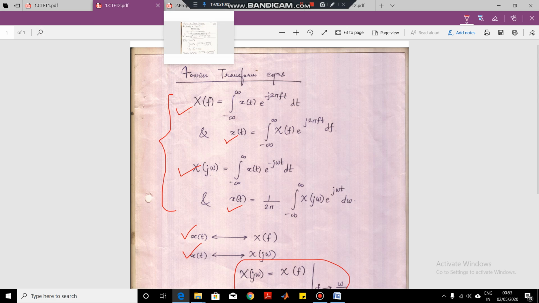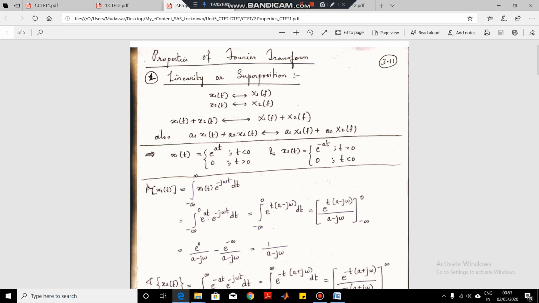Now let us see what the important properties of this continuous time Fourier transform are. Remember, whenever we are talking about continuous time Fourier transform or discrete time Fourier transform or discrete Fourier transform, normally they are referred to as Fourier transforms. So we have to understand which type of signal we are analyzing. If we are analyzing continuous time signals, then the Fourier transform is continuous time Fourier transform. When we are analyzing discrete time signals, the Fourier transform is discrete time Fourier transform. And we have seen that from discrete time Fourier transform we get discrete Fourier transform.